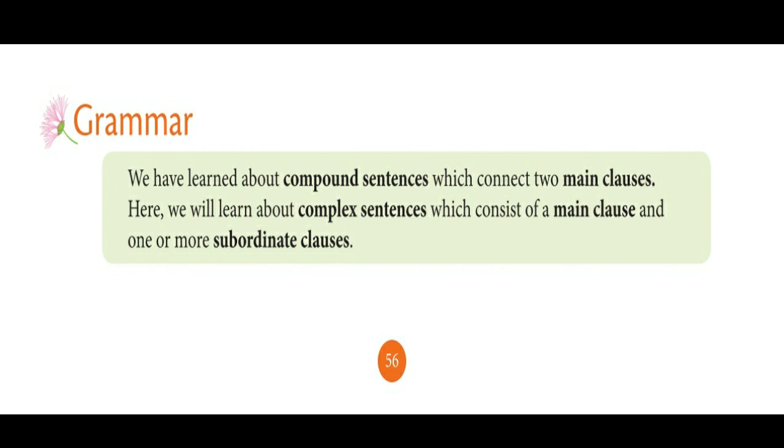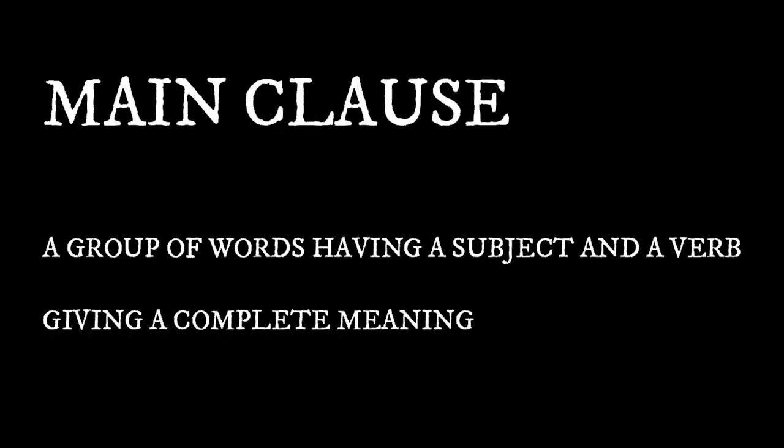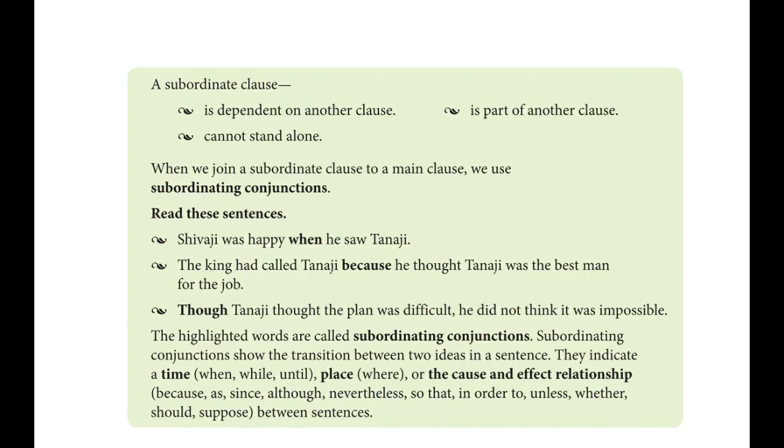Okay, good. Subordinate clause. Before that, we know the main clause. A main clause means a group of words having a subject and a verb giving a complete meaning. Then what is a subordinate clause?